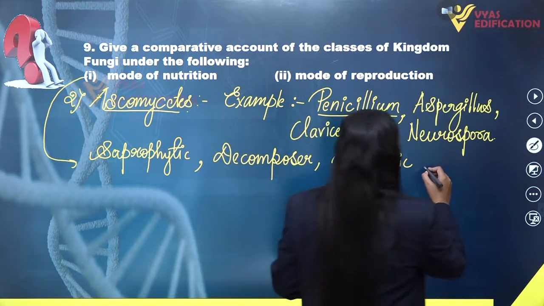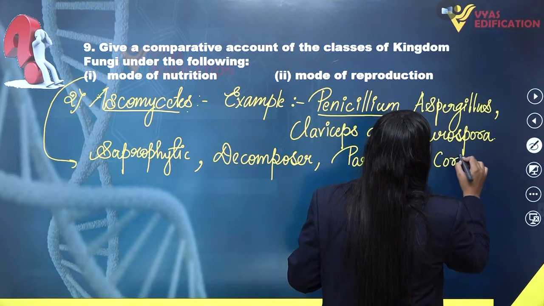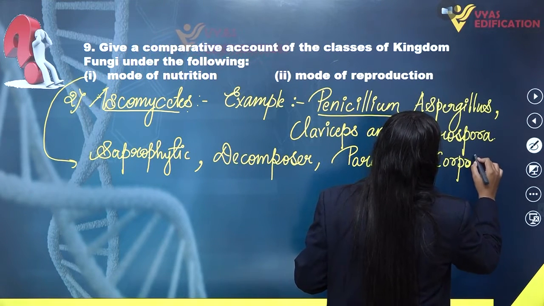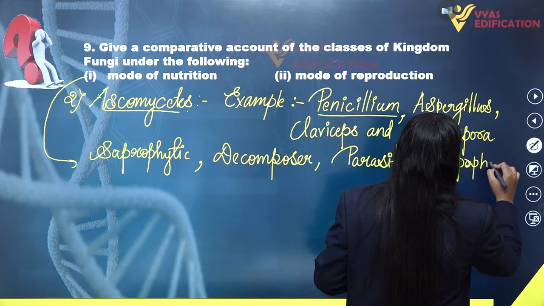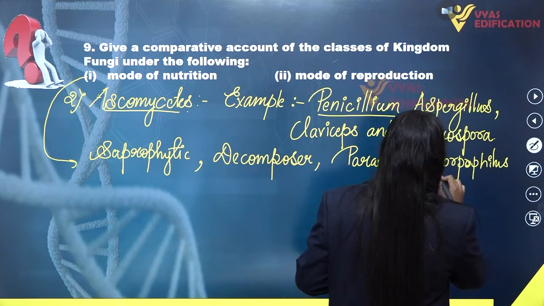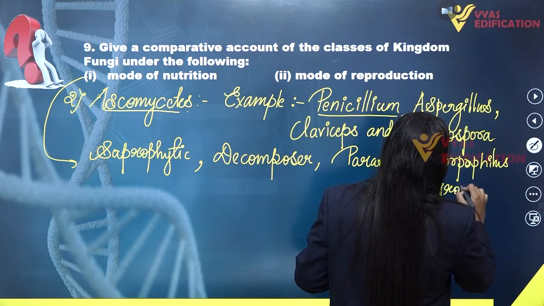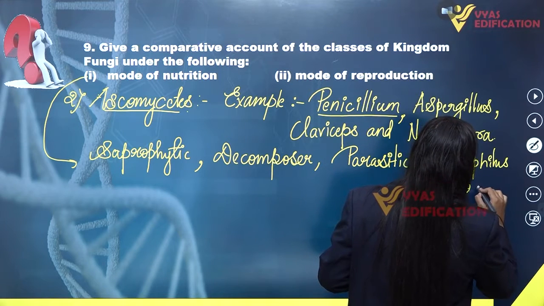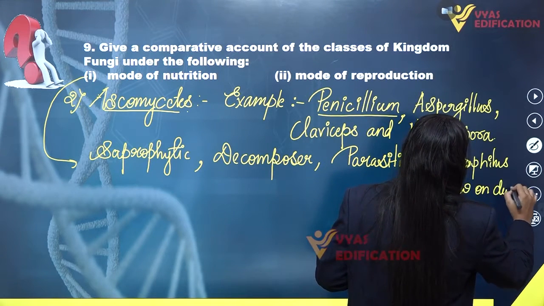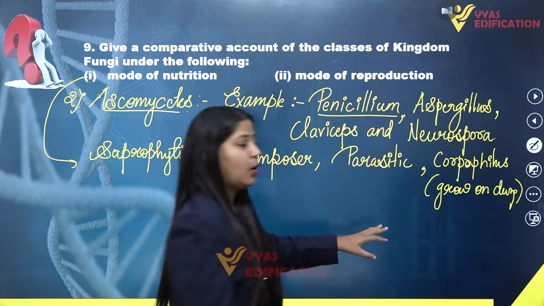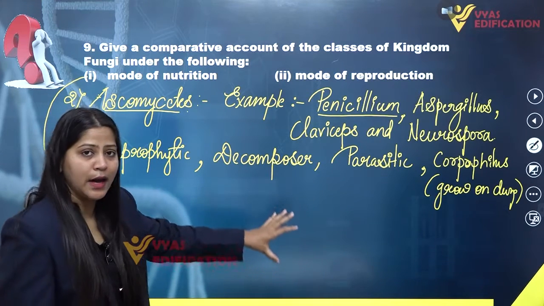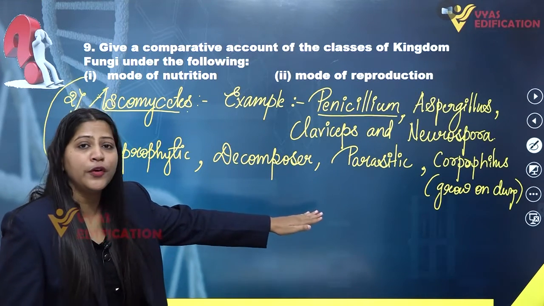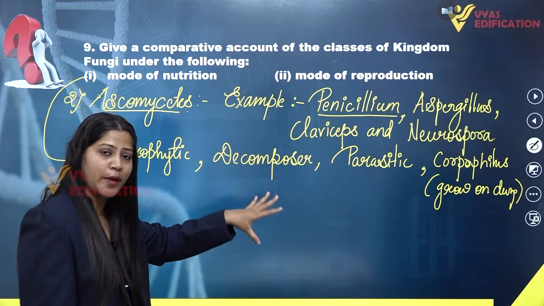And also they can be corpophilous, which means they can grow and feed upon dung. So these are the modes of nutrition in the class Ascomycetes.